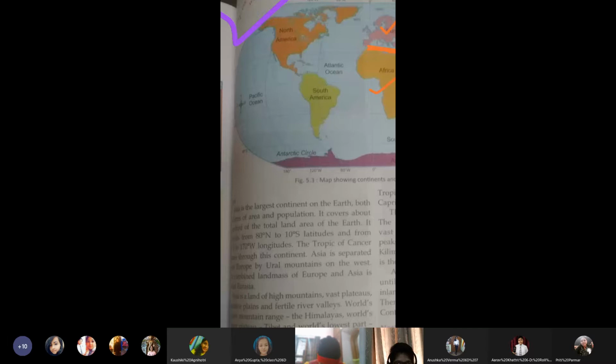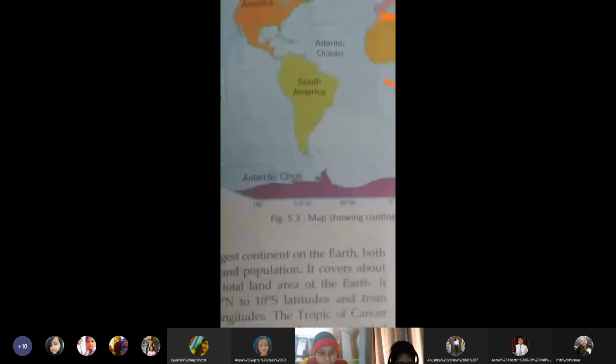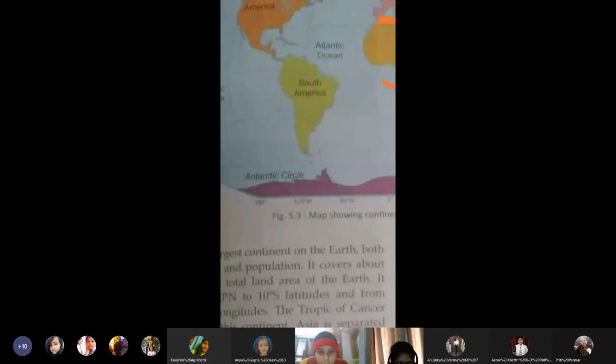Okay, then the lowlands occupy about half of South America. Now, in South America, majorly there are low-lying lands, that means not very high lands. They are low lands. Okay, Amazon, the largest river of the world. Underline it.